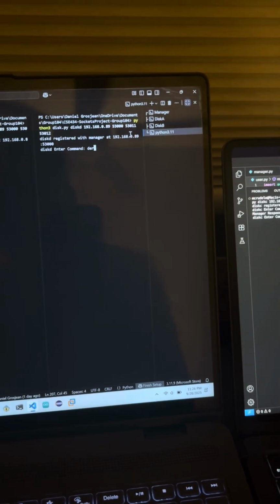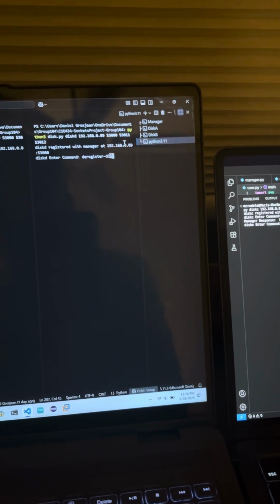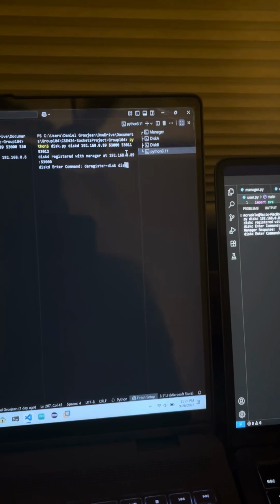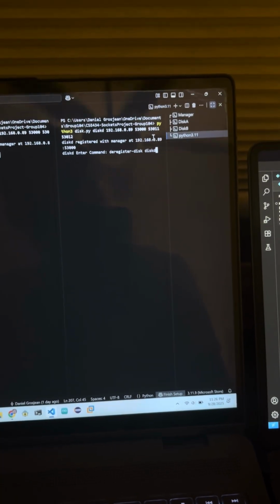And then we're just going to quickly deregister the disk. Disk D, make sure everything looks right, does, and we get a success because that's not in a DSS. So this has been my demonstration, and I'm going to end my process right there. End process. And that's my demonstration.